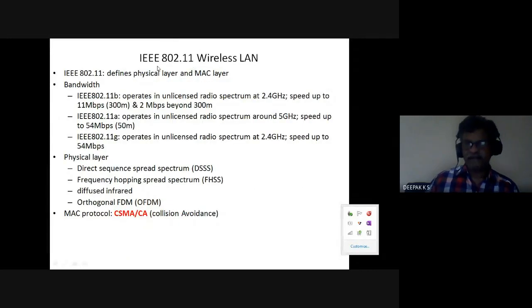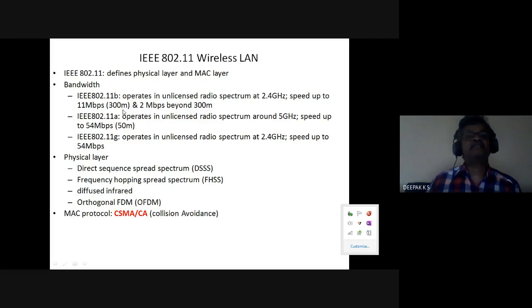Basically, the standard is defined by IEEE. It defines the physical and MAC layers. Here I have also written the distance. With some standards, when you have more distance, your speed decreases.